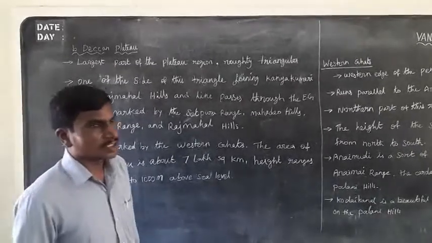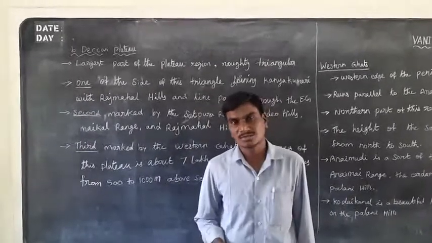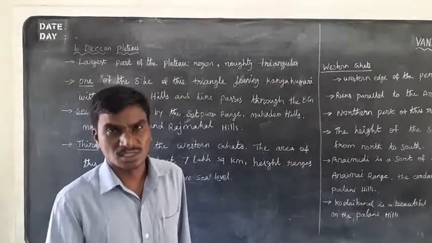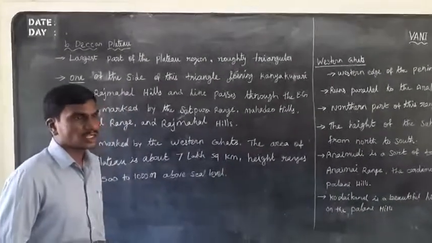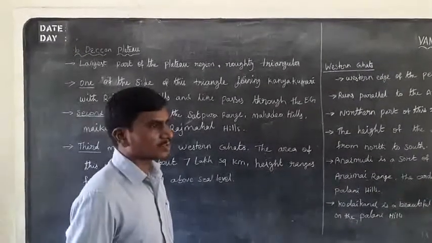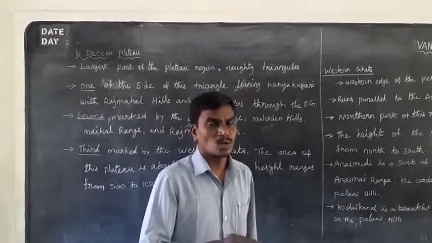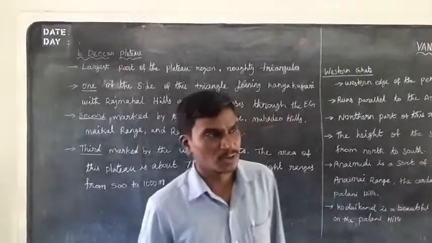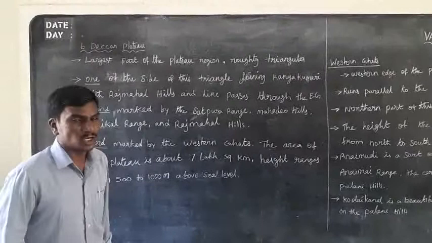In the last class, we covered the Western Ghats and Eastern Ghats. The Western Ghats are continuous chains, and the Eastern Ghats are discontinuous chains. Most of the rivers originating in the Western Ghats flow into the Bay of Bengal. The next topic is the Peninsula Plateaus. The Peninsula Plateaus can be classified into two parts: one is the Central Highland, and the other is the Deccan Plateau. In the Central Highland, four types of plateaus are found.